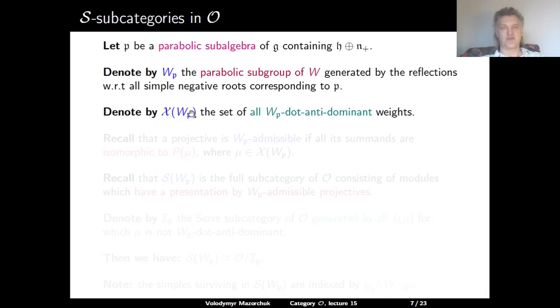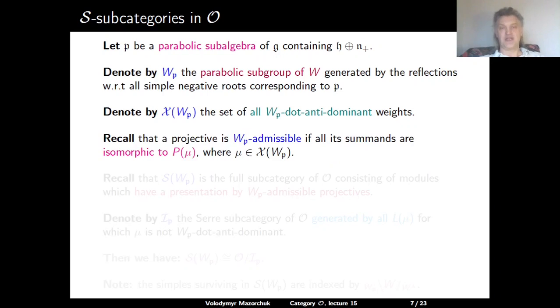Denote by X(W_p) the set of all W_p-antidominant weights with respect to the dot action. Recall that a projective module is called W_p-admissible if all its summands are isomorphic to P(mu), where mu belongs to X(W_p). So all summands should correspond to W_p-antidominant weights with respect to the dot action.